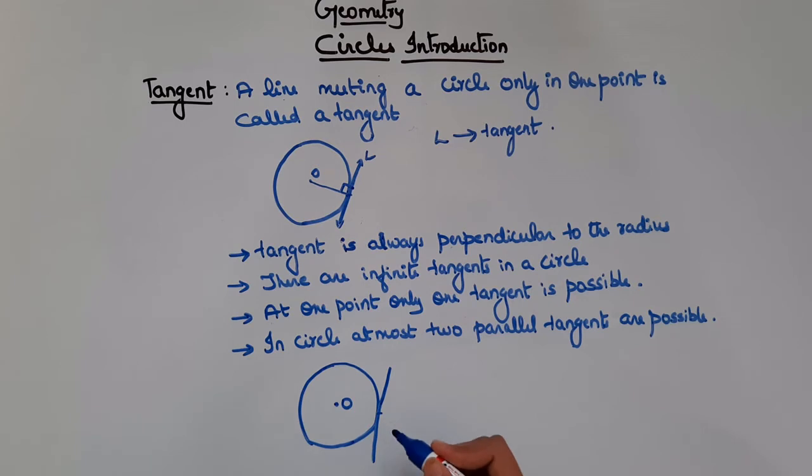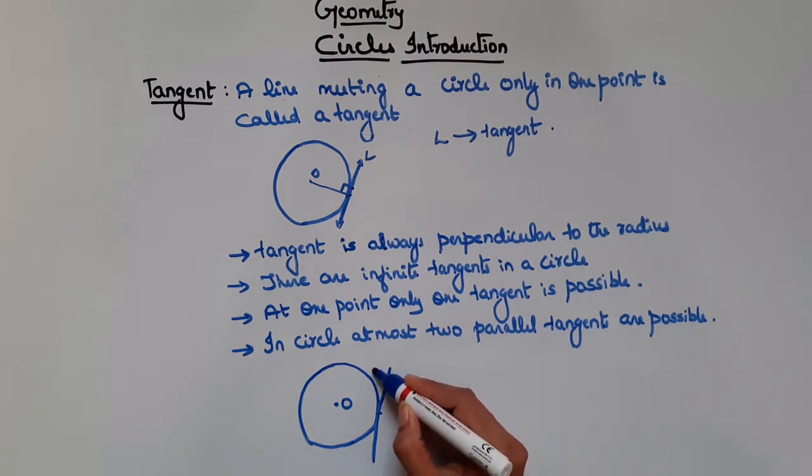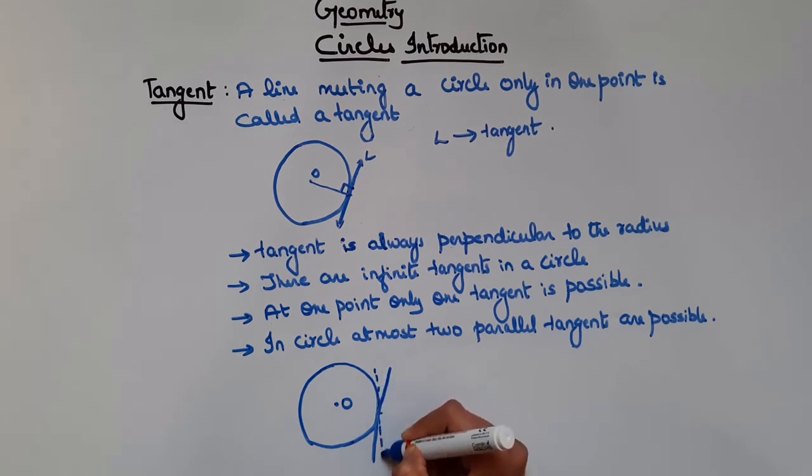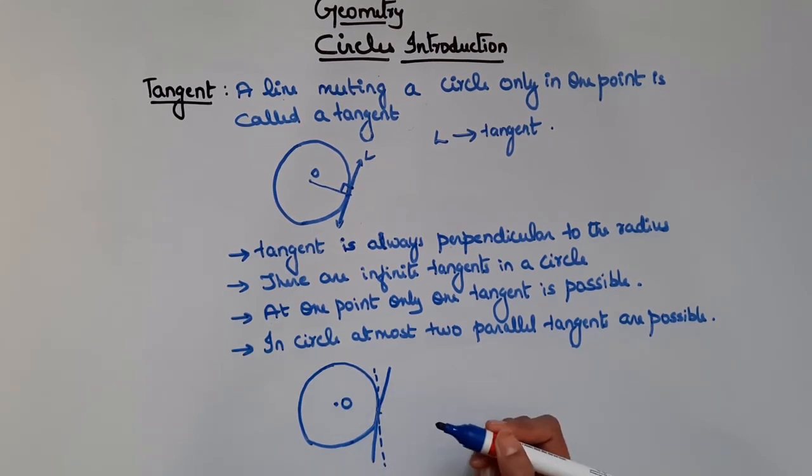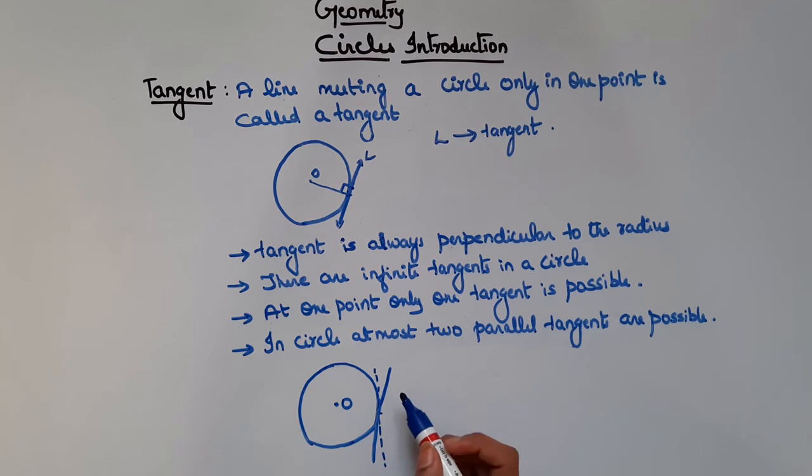Now if you say you can draw one more line which just touches this point, that is not possible. If you tilt the line, it will touch the other point as well, right? So that will be a secant. So we can draw only one tangent at one point. I hope this is clear.